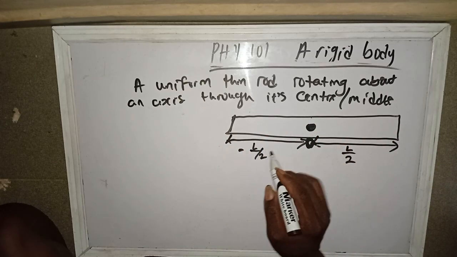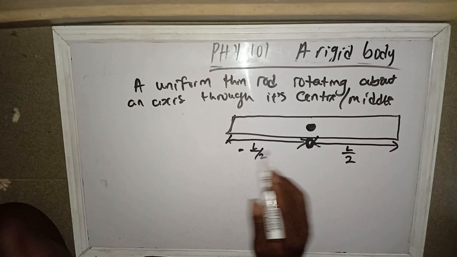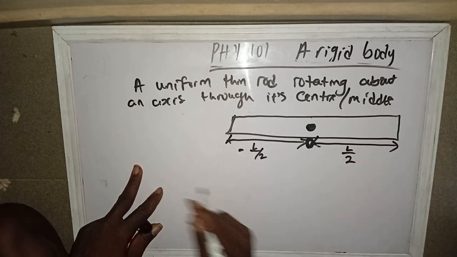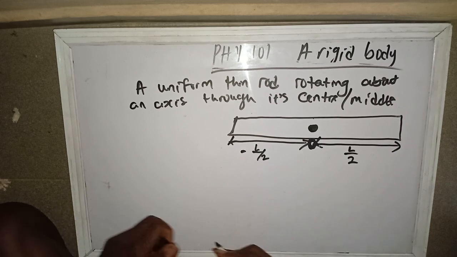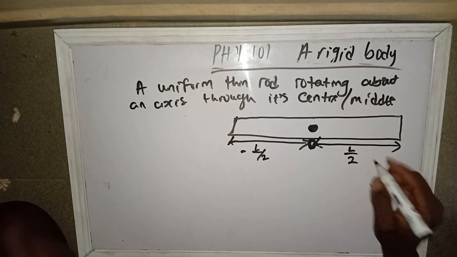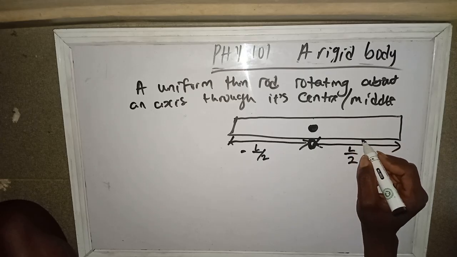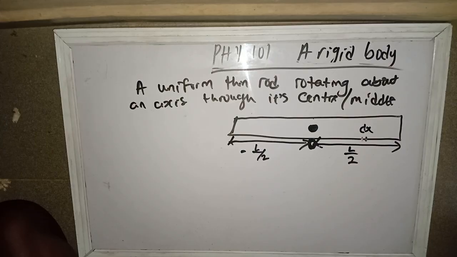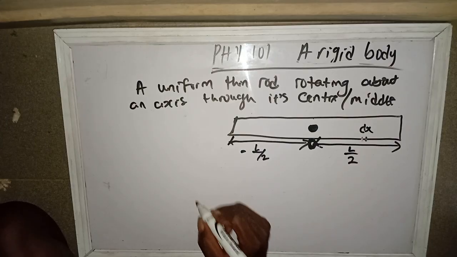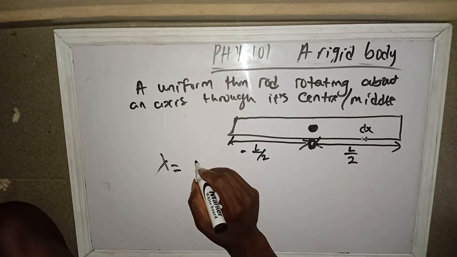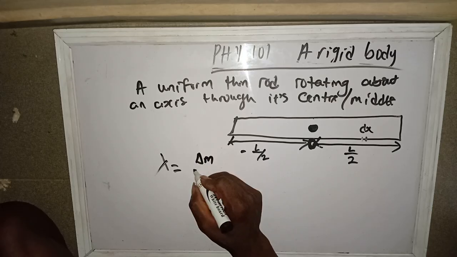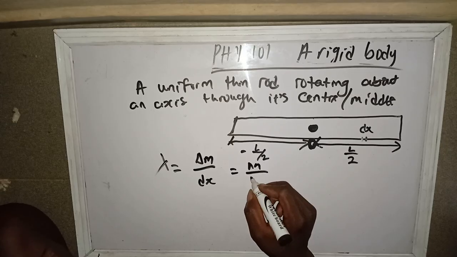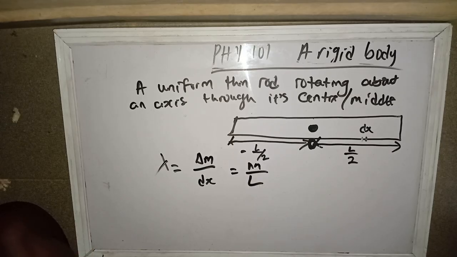I'm using the axis to differentiate it, so this side is taken as negative and this side as positive. Do we get that? Let's say for a small change in length, from this place to this place, we call it dx. So let's say our lambda now equals dm over dx, which is mass per unit length.